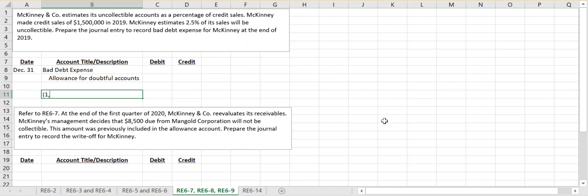So our calculation is going to be 1.5 million times 2.5%. So we are going to put a bad debt expense on our books of $37,500, and we're going to put that allowance on our books at the same value. This is how much we're estimating we're not going to collect of our accounts receivable.